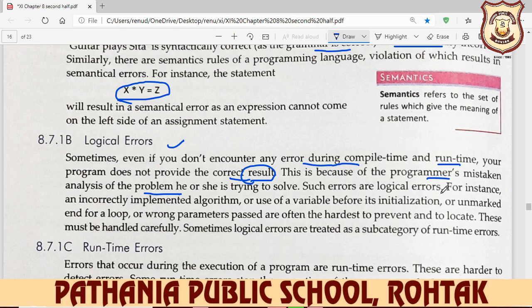Such errors are logical errors, for instance, an incorrectly implemented algorithm, use of a variable before its initialization, or unmarked end of a for loop. For is the name of the loop. Or wrong parameters passed. Wrong parameter means you write less than instead of greater than, or greater than instead of less than. These are often hardest to prevent and to locate. These must be handled carefully. Sometimes logical errors are treated as a subcategory of runtime errors also.